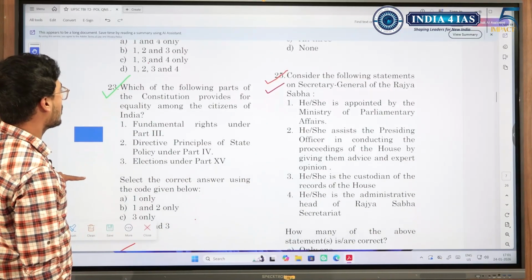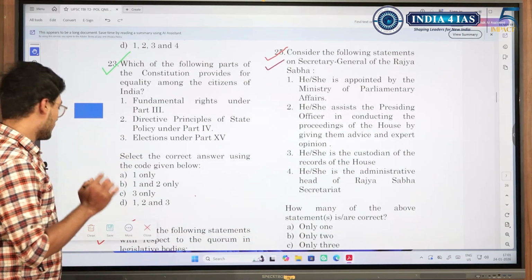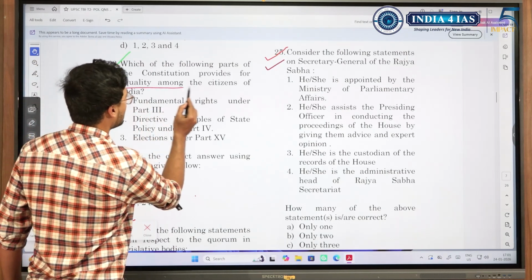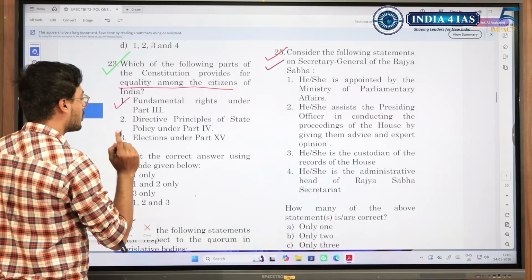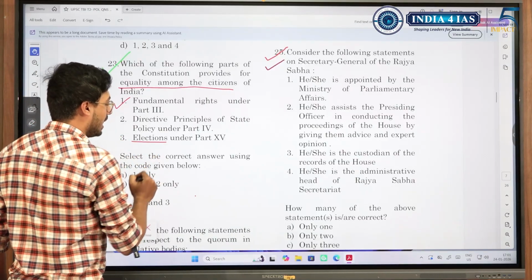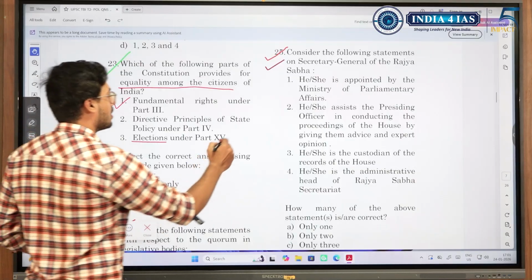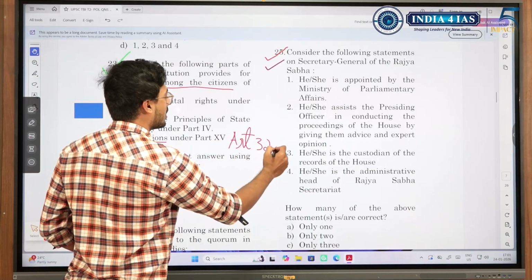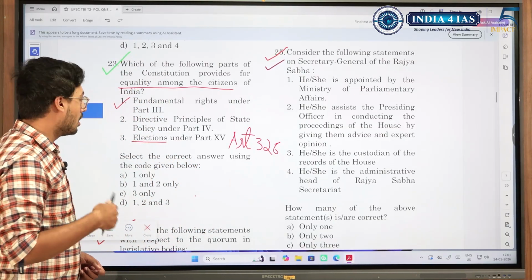Which of the following parts of the Constitution provides for equality among the citizens of India? In such questions, take a very broad view. Which of the following provides for equality among the citizens? You know Article 14, which comes under fundamental rights. You know the answer for this. Election with universal adult franchise, you are providing equality under Article 326. You have equal rights to contest and you have equal rights to vote.